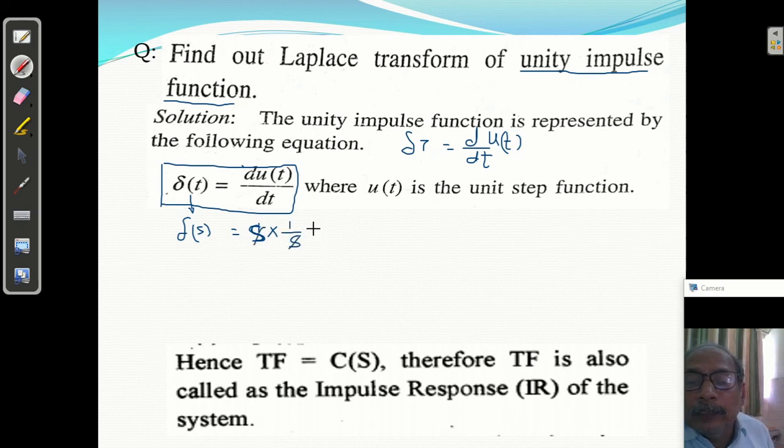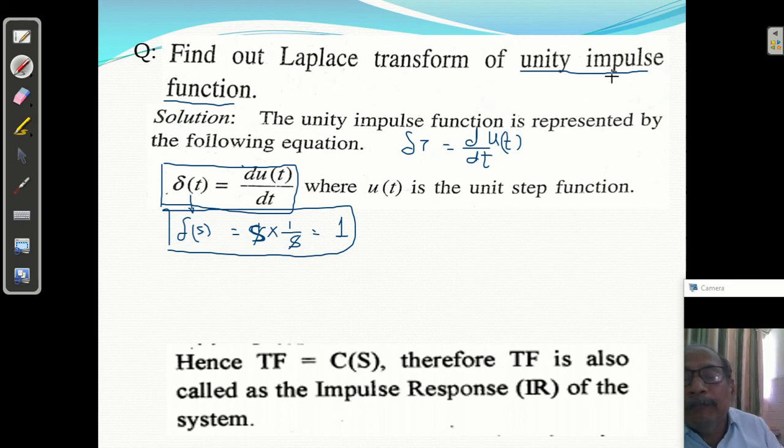So s will be cancelled and you will get 1. This means the Laplace transform of the impulse function is 1. Please be careful about it. The Laplace transform of the unit impulse function is always 1.